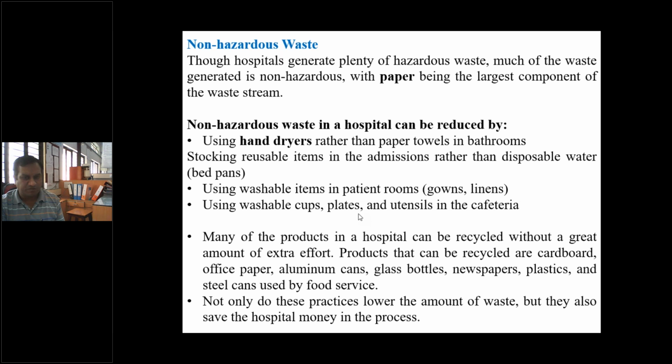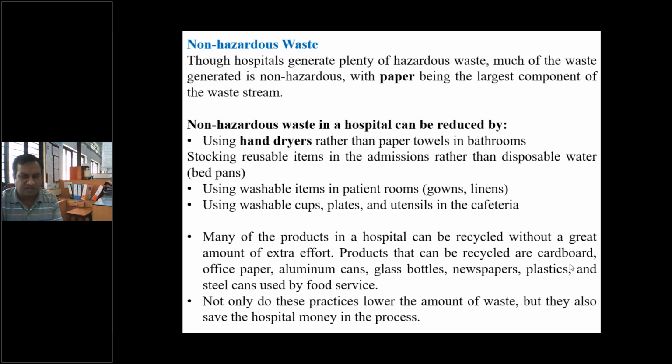Then washable cups, washable plates, washable utensils in the cafeteria, and the load of this hospital waste is reduced. So there are many guidelines or suggestions which can be implemented easily in the hospitals or the clinics where we can reduce the hospital waste.